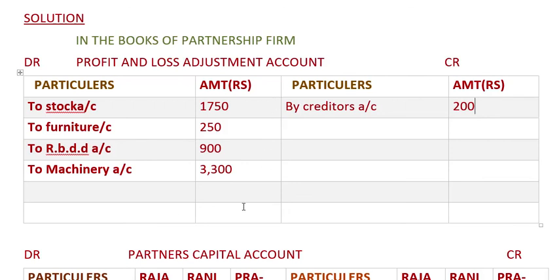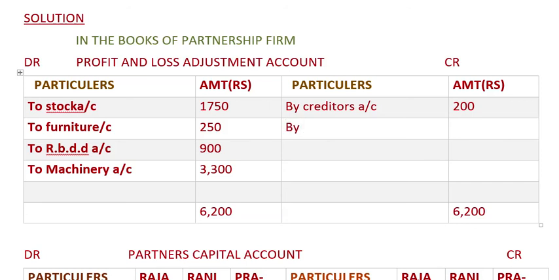The debit side is more than the credit side, isn't it? So obviously it is loss. So the total we get is 6,200, and we will minus 200 from this, and it will be distributed amongst partners.